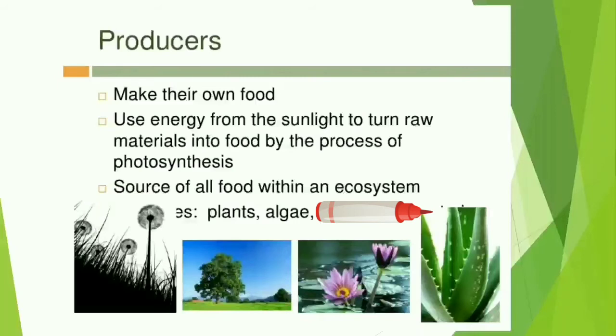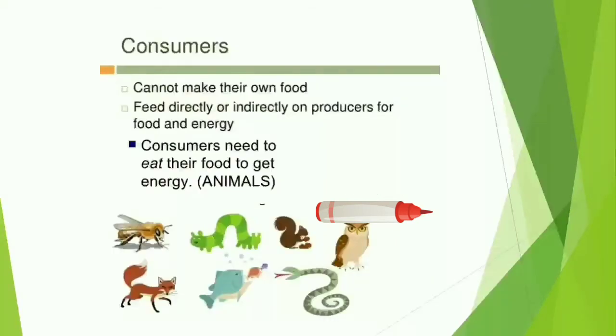Next we will learn who the producers are. Producers can make their own food. They use energy from the sunlight to turn raw materials into food by the process of photosynthesis. So can you guess who the producers are? Yes, they are plants.